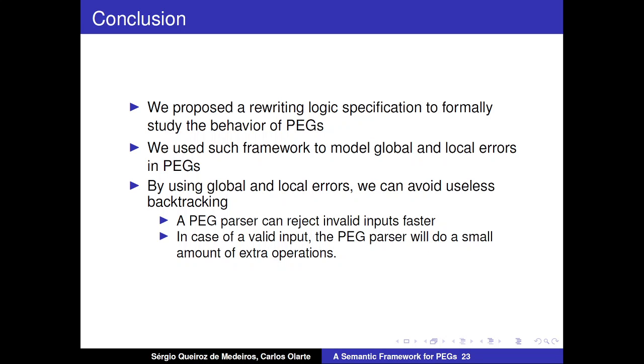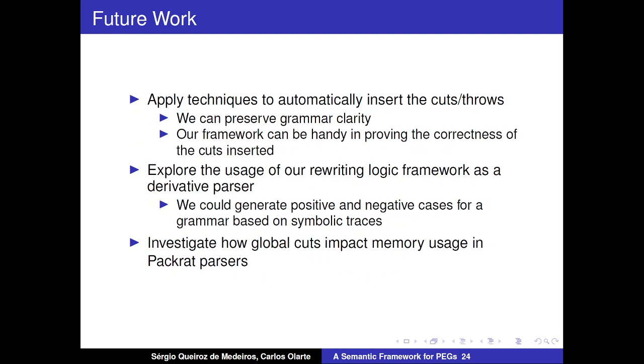To conclude, we proposed a rewriting logic specification to formally describe the behavior of PEGs, and used it to model local and global errors in PEGs by annotating the grammar with the cut expressions and the throw operator. Our PEG parser could reject invalid inputs faster.